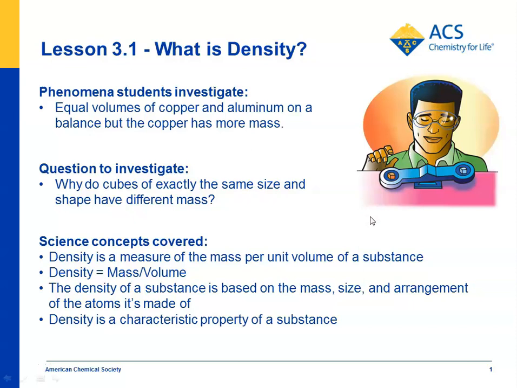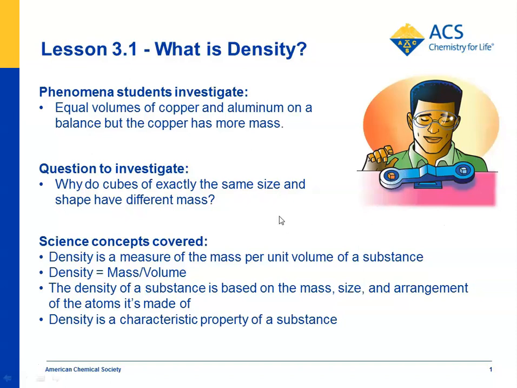Lesson 3.1, students see copper and aluminum cubes on a balance. They're exactly the same size and shape, so they're the same volume, but the copper weighs more than the aluminum. And the question is why? What is it about the copper that makes it heavier?